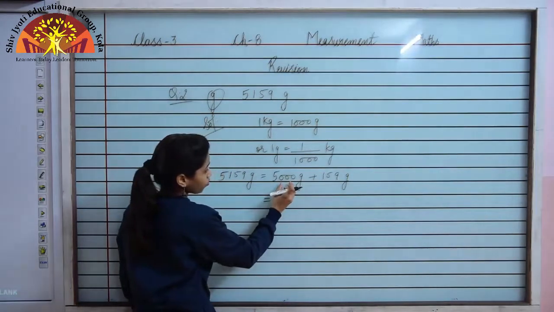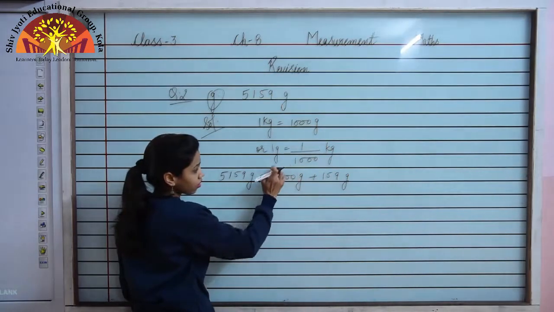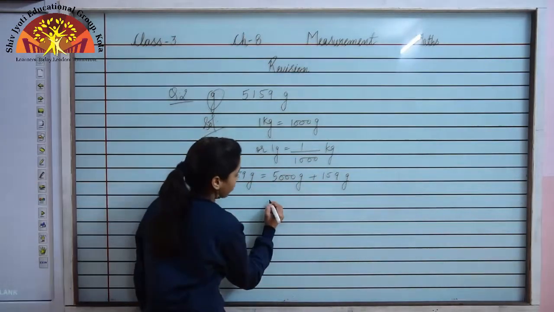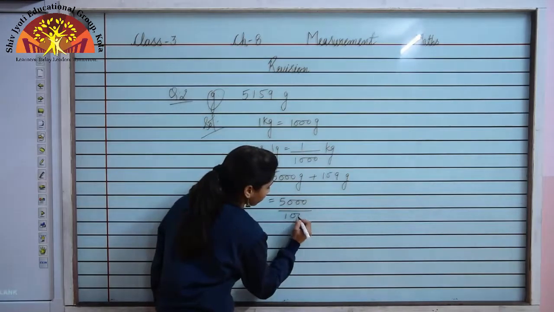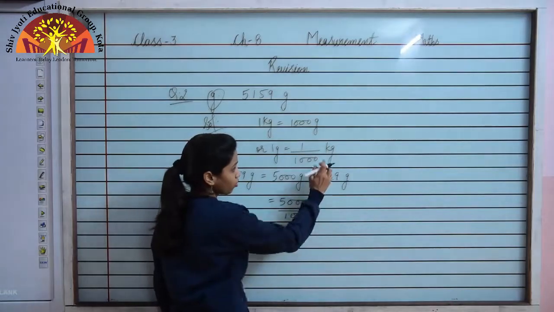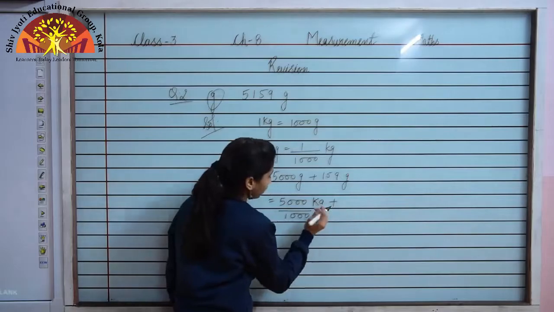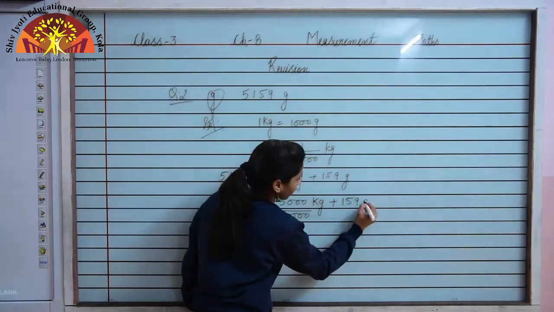Now since 5000 gram, I can divide it by 1000, so I will get this unit into kg. I will write it like this: 5000 upon 1000 kg plus 159 gram.